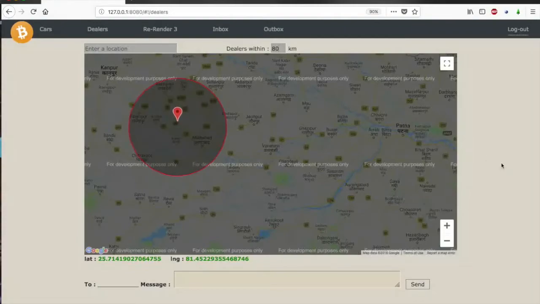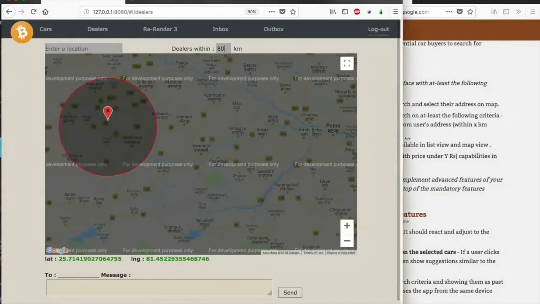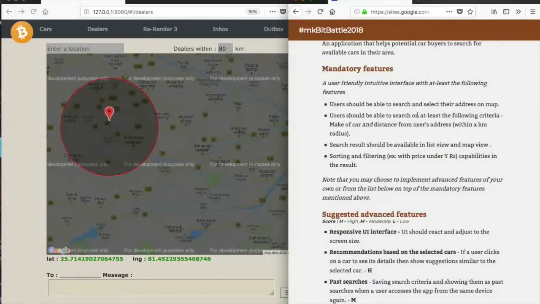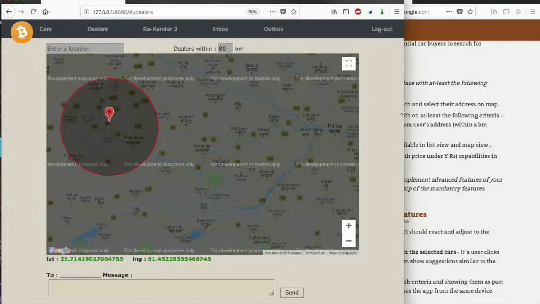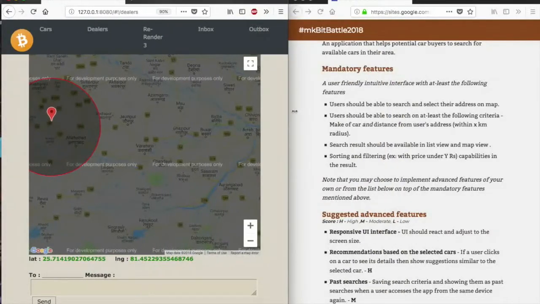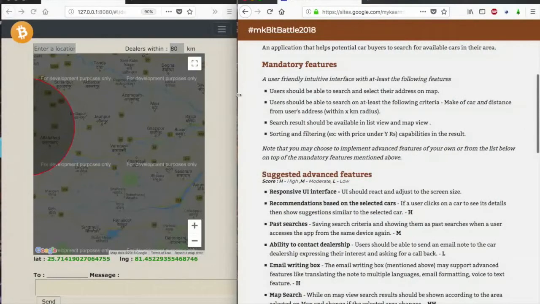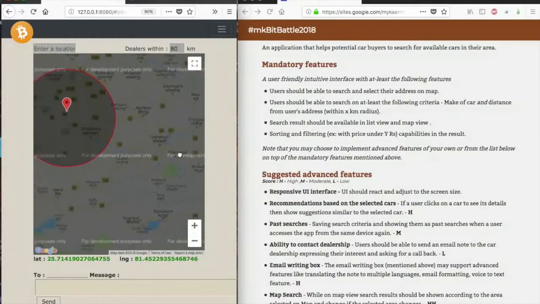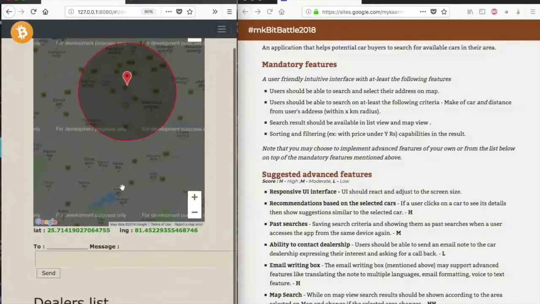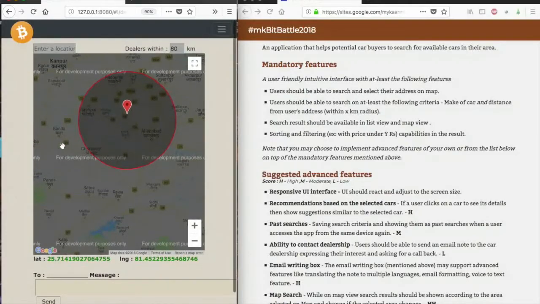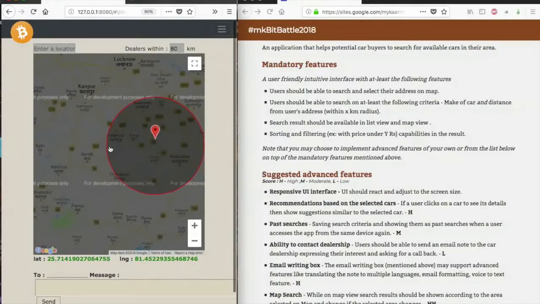So yes, this is the UI, if we want to see it this way. I have disabled scrolling in the map, so you cannot scroll on the map; you have to grab it and then move it.